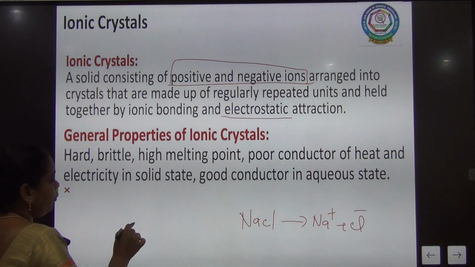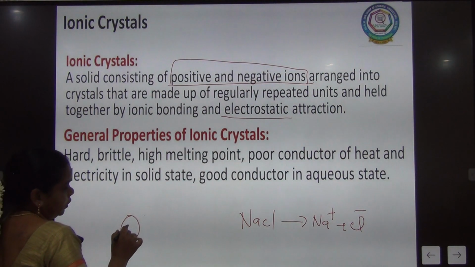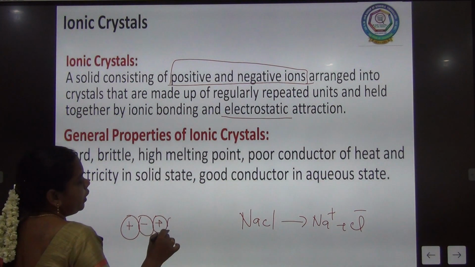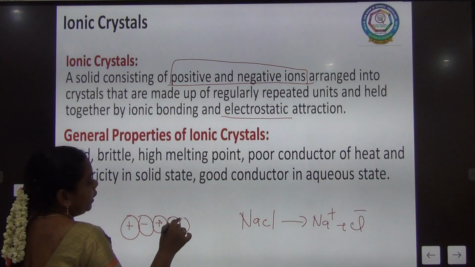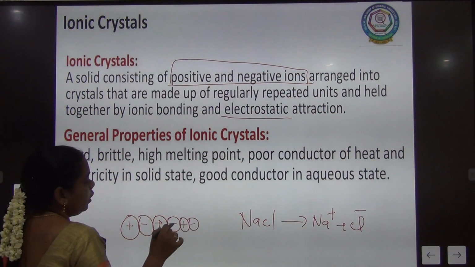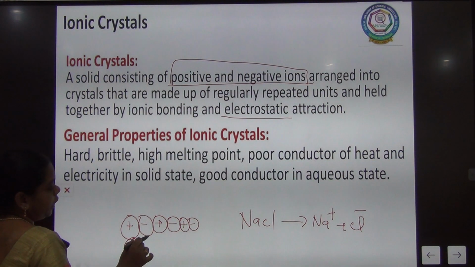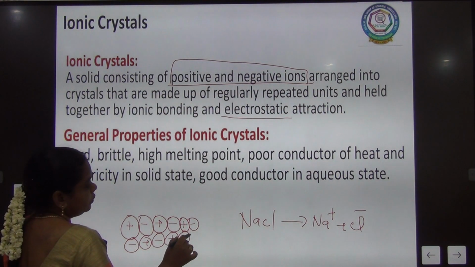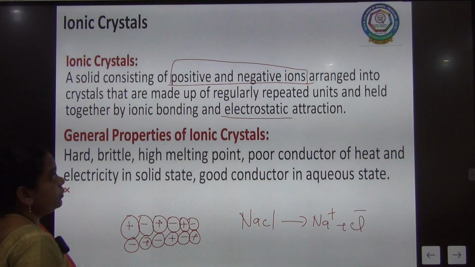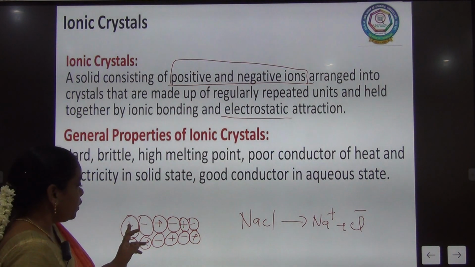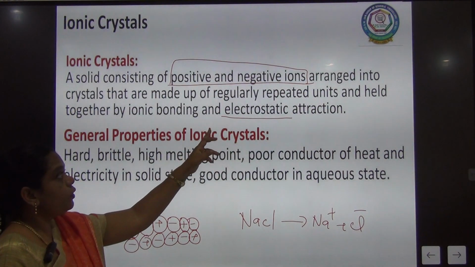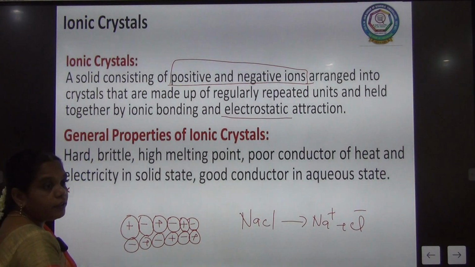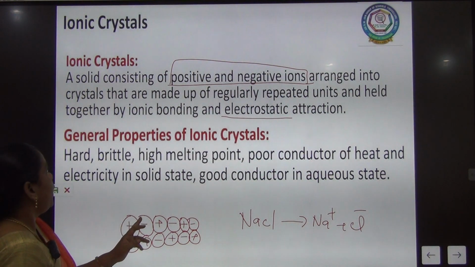So the solid is formed as the positive ion is interlocked with the negative ion, positive ion interlocked with negative ion. So here positive, negative, positive, like that. The force of attraction between opposite charges is called what? Electrostatic force of attraction. So the ionic crystal consists of positive and negative ions.